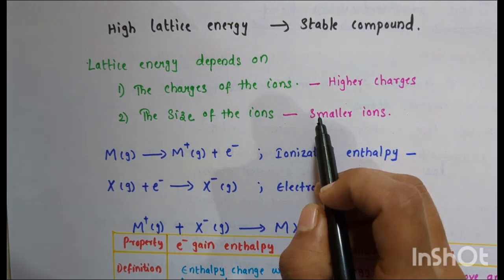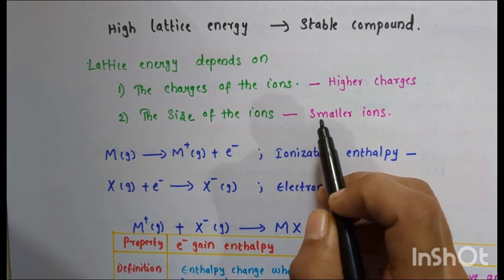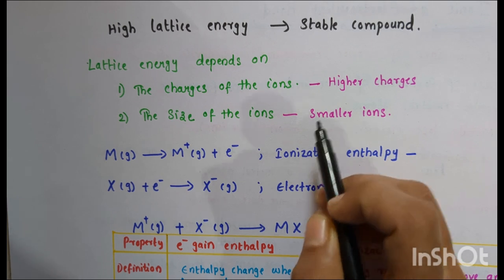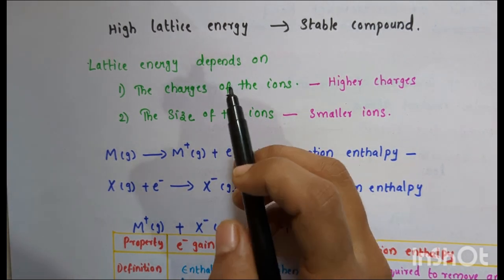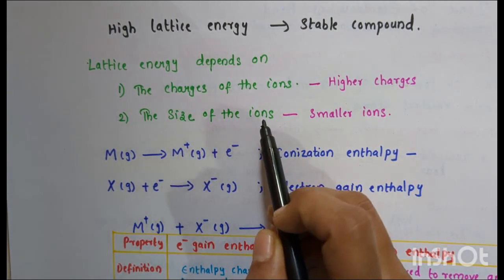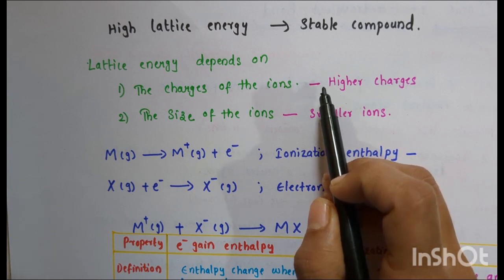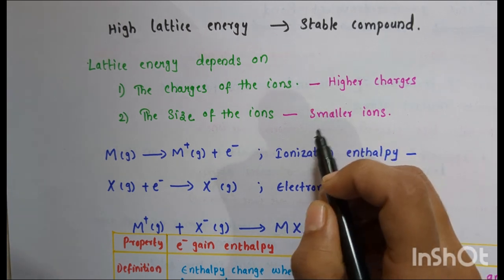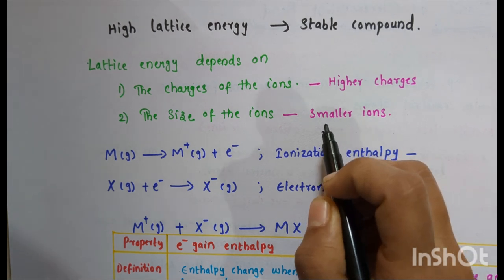Similarly, smaller ions allow the charges to be closer together, increasing the attractive forces and lattice energy. So, the lattice energy depends on the charges of the ions as well as the size of the ions. Higher charges result in greater lattice energy, and smaller ions increase the lattice energy.